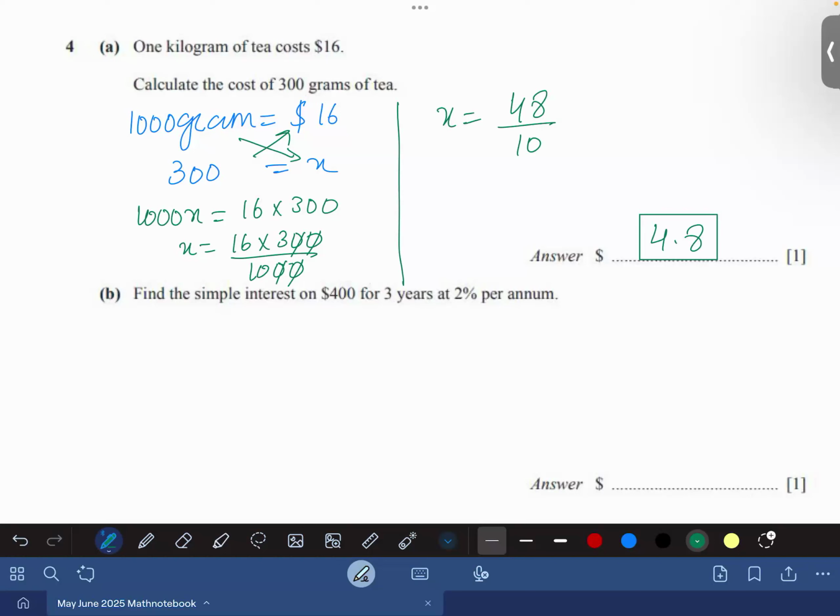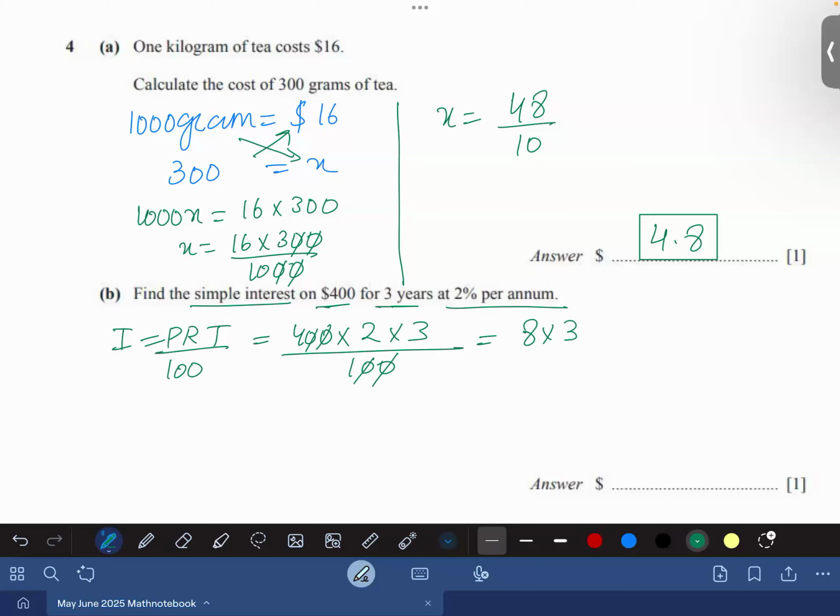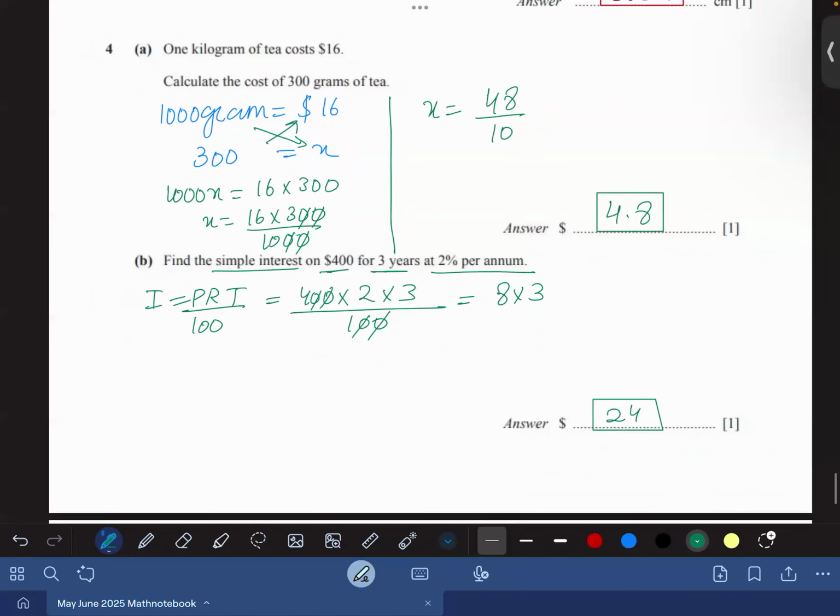Find the simple interest on $400 at 2% per annum for 3 years. We need to find simple interest, not the total amount. So interest is equal to PRT divided by 100. Principal is 400, rate is 2, time is 3, divided by 100. 0, 0 cancelled. So 4 2s are 8, 8 3s are 24. So 24 is the amount of interest you can have. Okay. Yes, sir. Easy everybody or not?